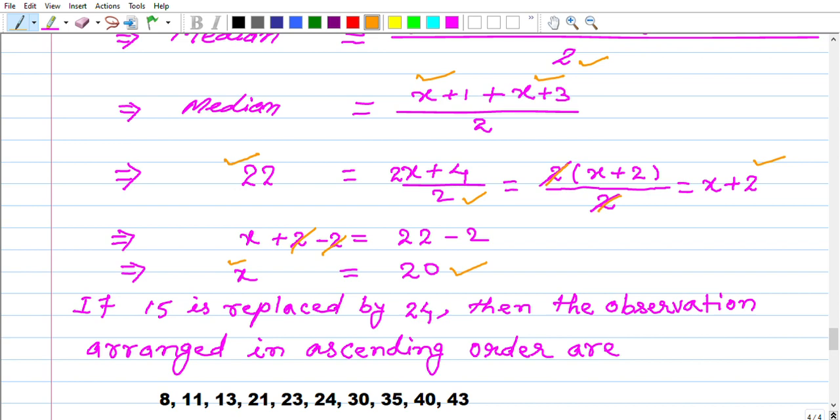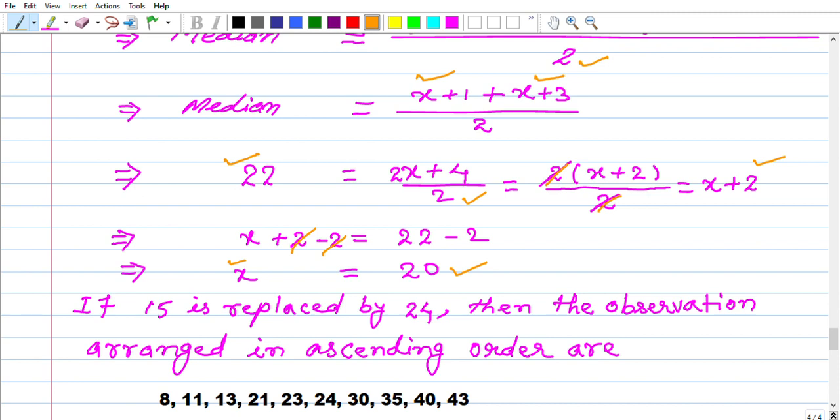According to the question, we are asked to find the value of x. Now, the second question. If 15 is replaced by 24, then arrange the observations in ascending order. As it is, you write and see where is 15.